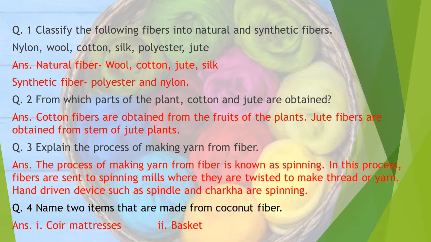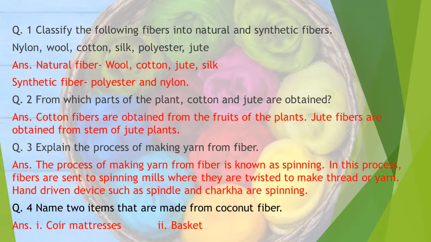From which parts of the plant are cotton and jute obtained? Cotton fibers are obtained from the fruit of the plant. Jute fibers are obtained from the stem of the jute plant.